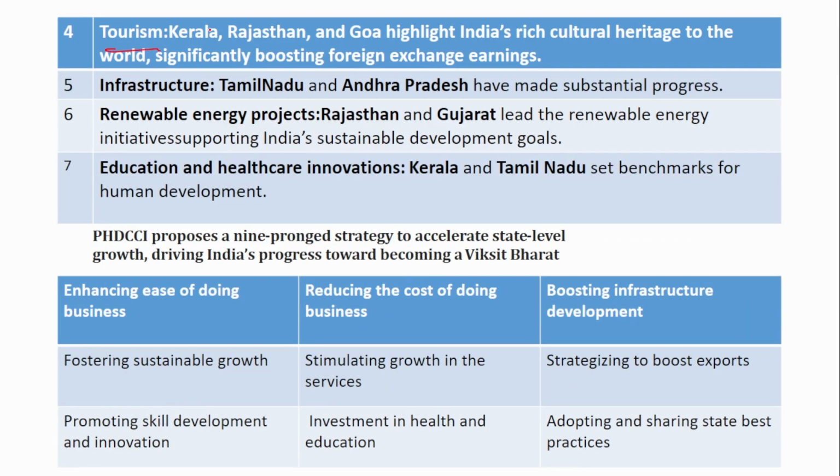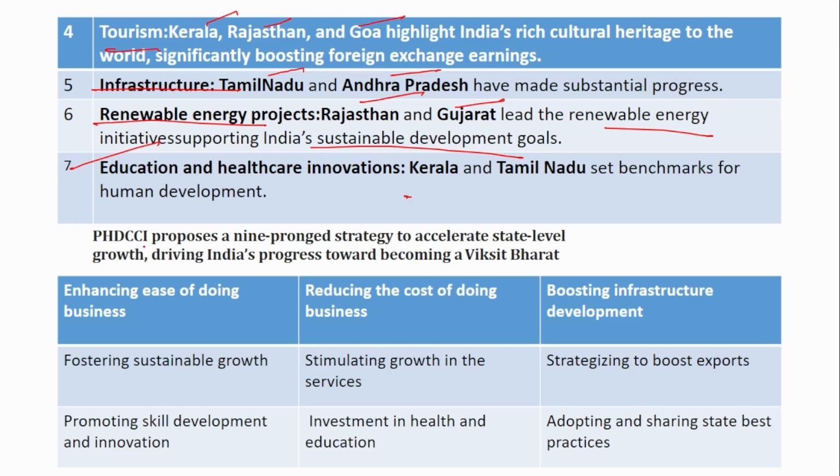Under tourism, it is Kerala, Rajasthan and Goa. In case of infrastructure, it is Tamil Nadu and Andhra Pradesh. And in case of renewable energy projects, it is Rajasthan and Gujarat who are leading the renewable energy initiative, supporting India's sustainable development goals. And in case of education and healthcare innovation, it is Kerala and Tamil Nadu.